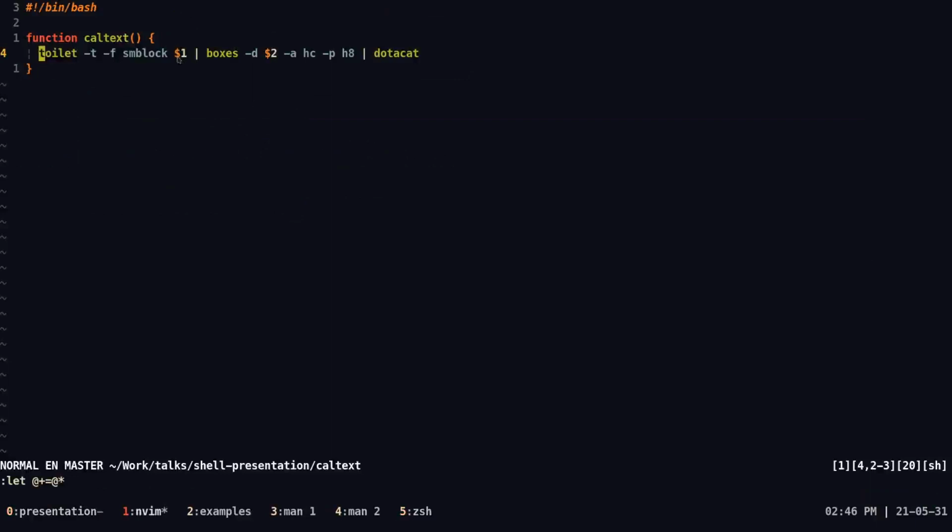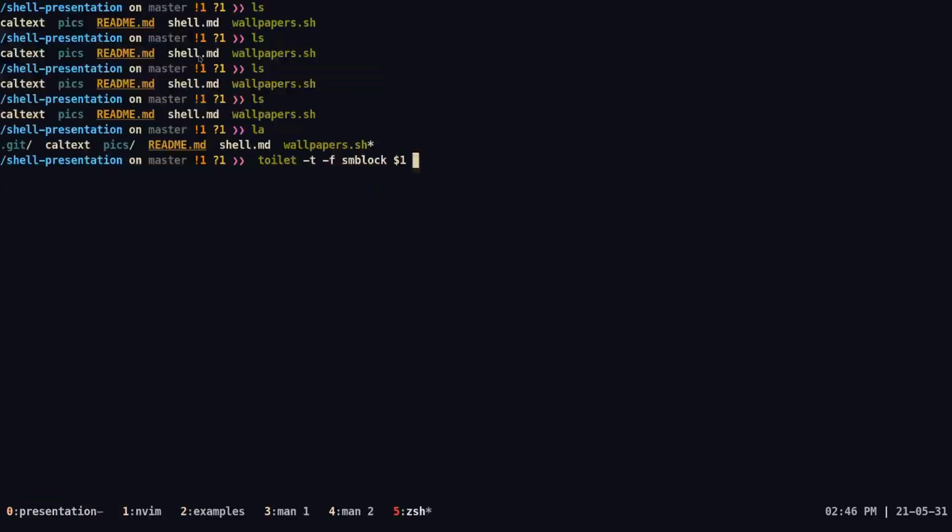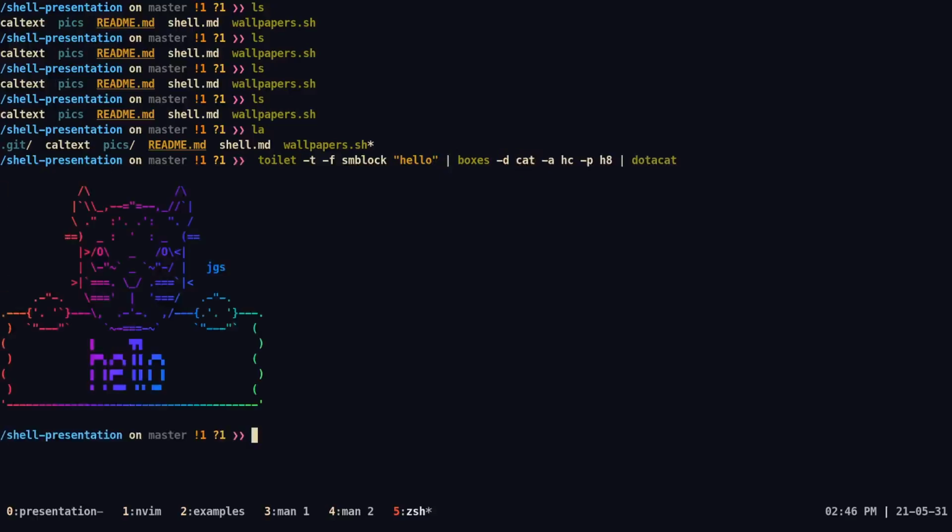But the difference is that it has a few more arguments here. It has $1, it has $2, and you can think of these as placeholders. So if we expand them out here, and instead of $1, we do hello, and then cat, we get this kind of fancy output, right?